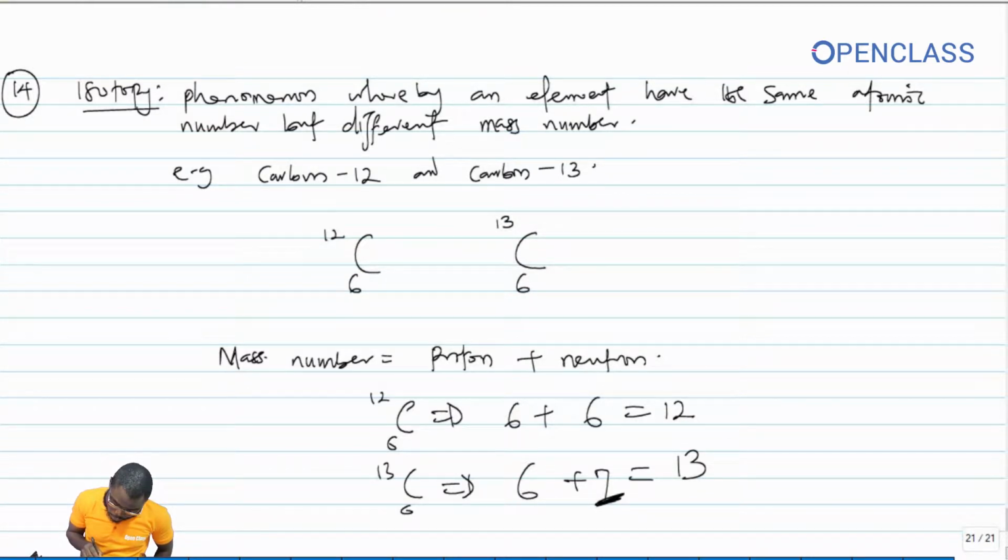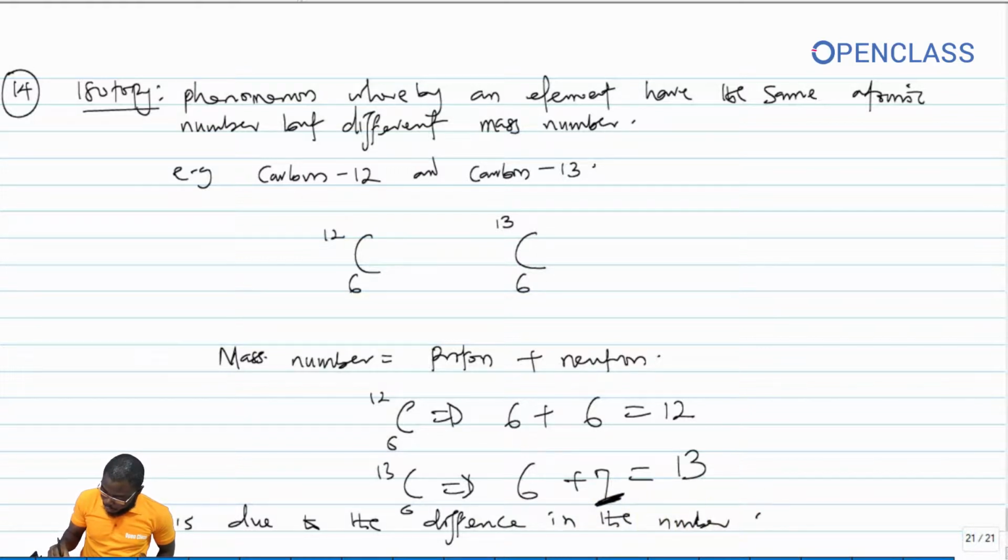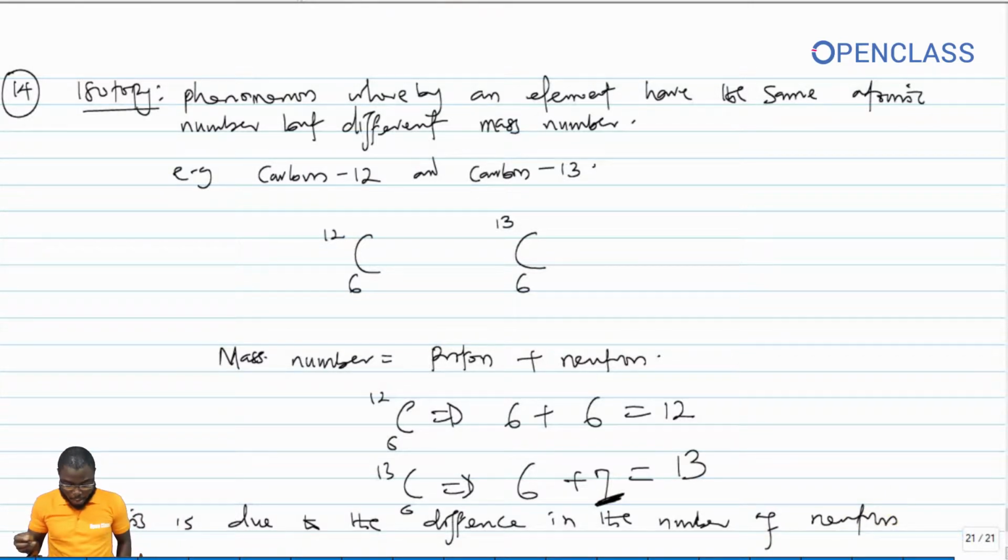So this is due to the difference in the number of what? Number of neutrons. Okay, that's where you have your isotopy. So number 15 now.